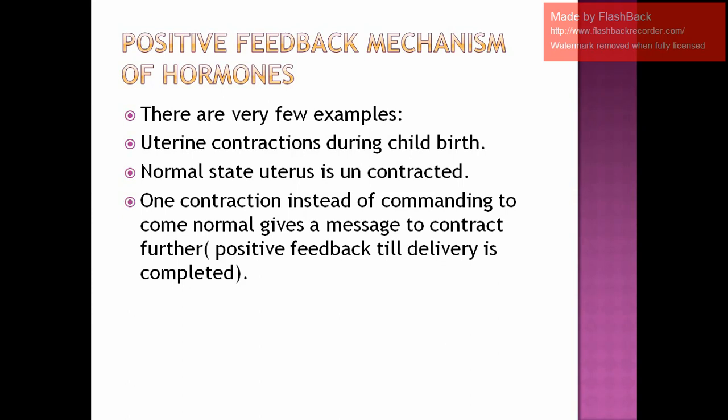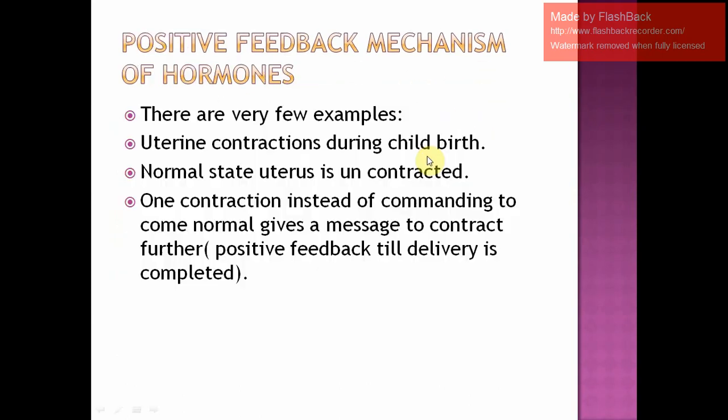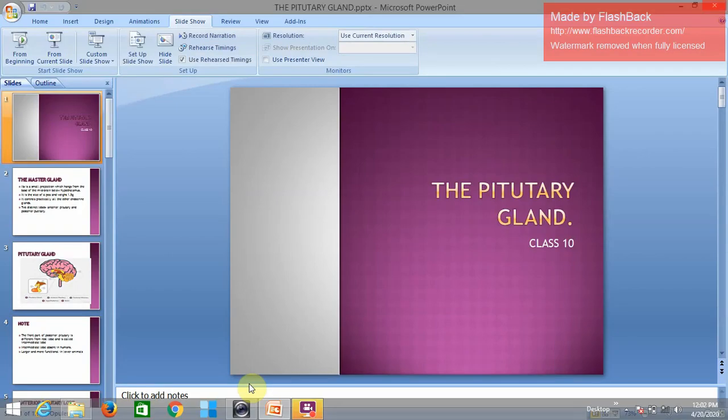Am I clear? So this is all about today's class where we talked about a positive feedback mechanism and a negative feedback mechanism. Negative feedback was taught with respect to our thyroid stimulating hormone, and positive feedback was due to oxytocin. You all know that the oxytocin hormone is responsible for bringing about the uterine contraction. With this we keep it till here, and I hope you have understood whatever I taught you for today's class. Please revise and make sure that you jot it down in your notes copy.